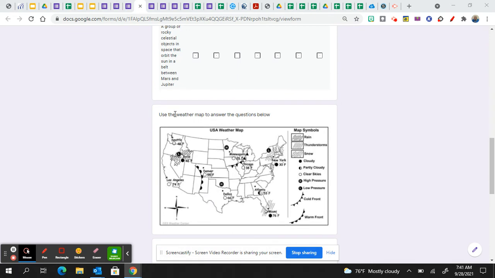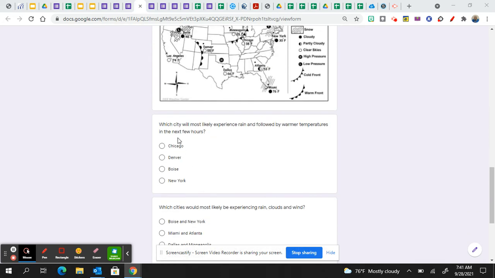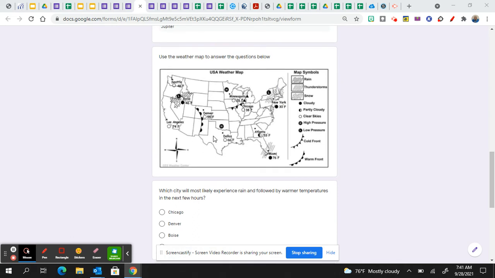All right, next one is a weather map question. It says use the weather map below to answer the questions. It says which city will most likely experience rain followed by warmer temperatures in the next few hours. So you're looking for a city that has a warm front approaching it because it's warmer temperatures. So rain and then warmer temperatures is going to be a warm front. So warm front, remember, is the bumps. Okay. Looks like sunshine, so it's a warm front. Here's a warm front. And so I'm going to go with Denver as the correct answer here.